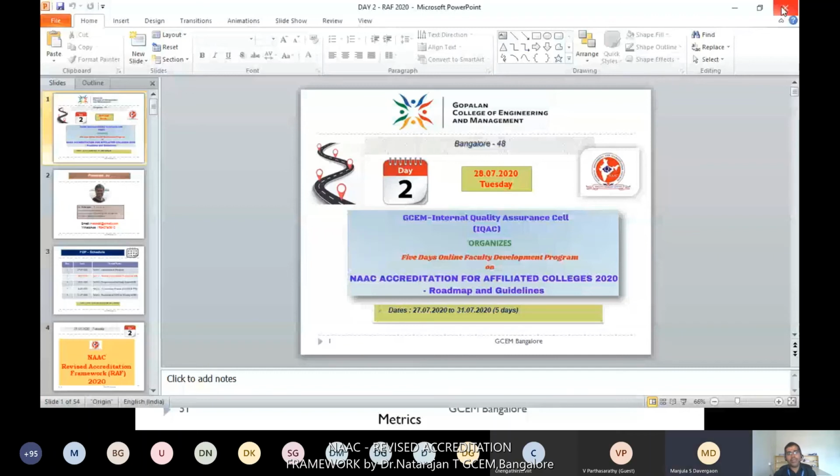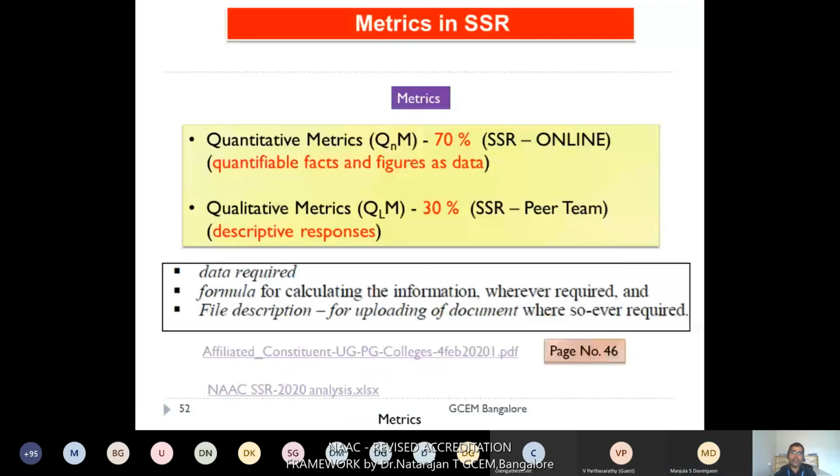As I already mentioned, the metrics consist of quantitative and qualitative metrics. Overall, in percentage, we can call it the percentage of questions or percentage of metrics. It is a different thing. I'll show one by one. 70% is occupied by QnM, and the rest, 30%, is occupied by QlM.